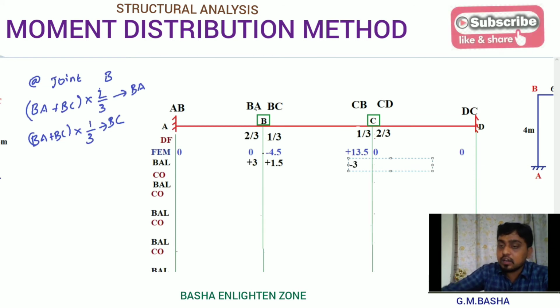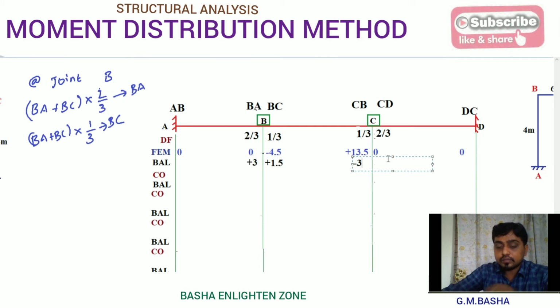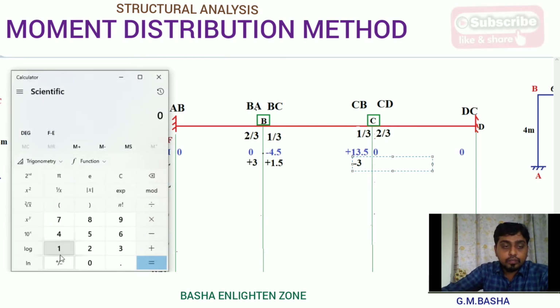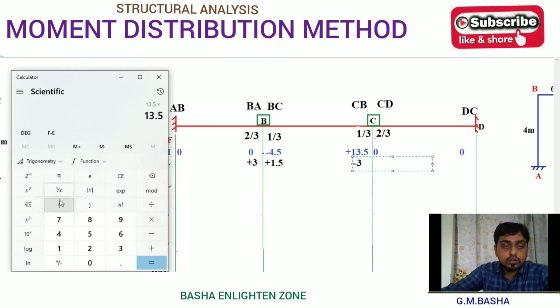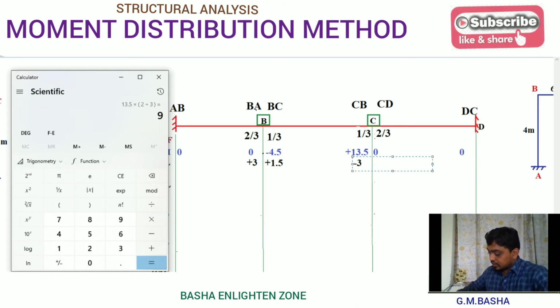I am just changing the sign of that particular value. Again, if you want CD, multiply with 2 by 3: 13.5 into 2 by 3. That will be equal to 9.